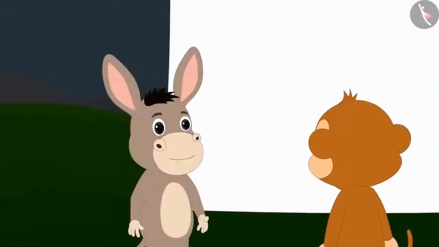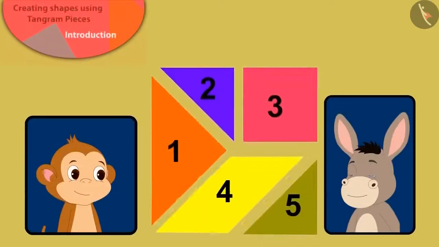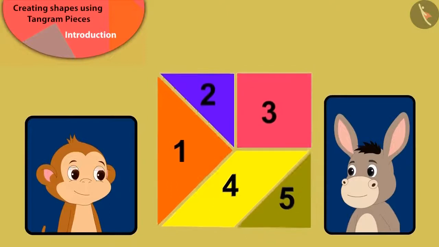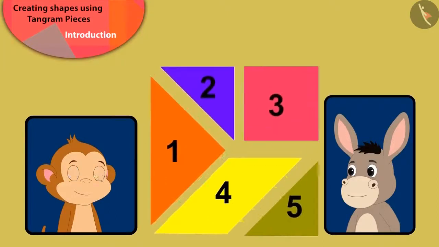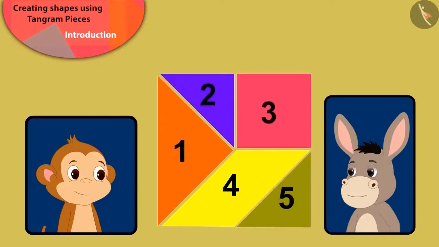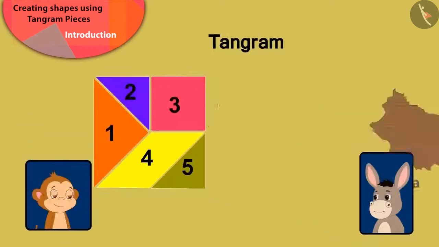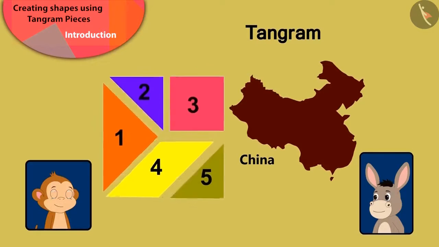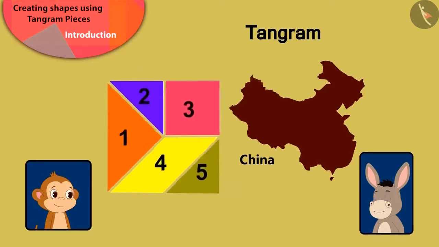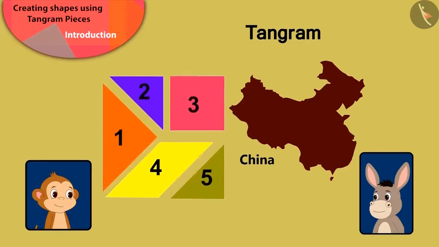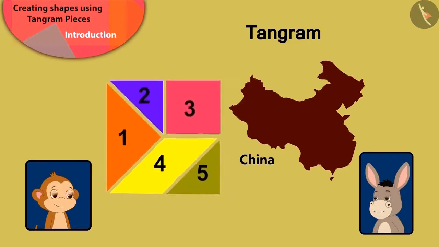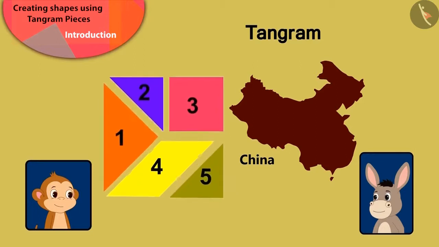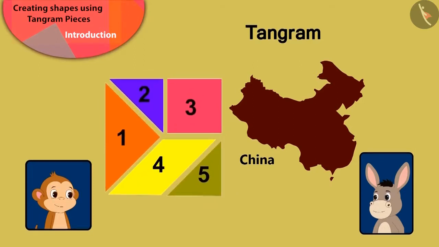Bhola asked him about the pieces of paper. Babban is telling Bhola that the 5 pieces of paper make a square in this way. We know this by the name of tangram. Tangram is a unique puzzle made in China which is made of different shapes like this. With just these 5 pieces of tangram, we can make various different shapes.